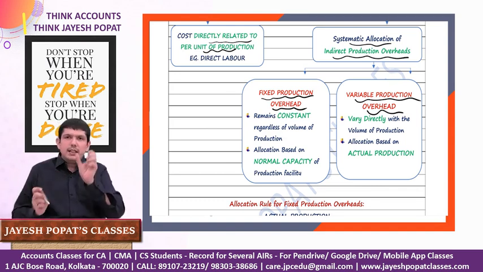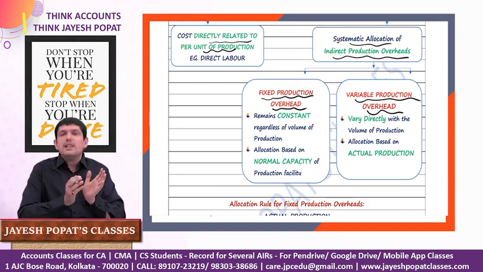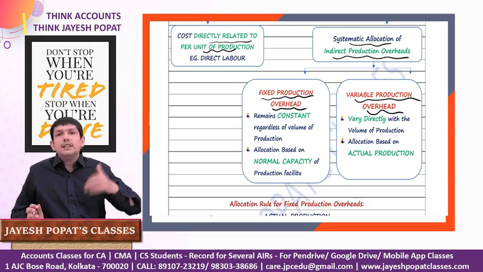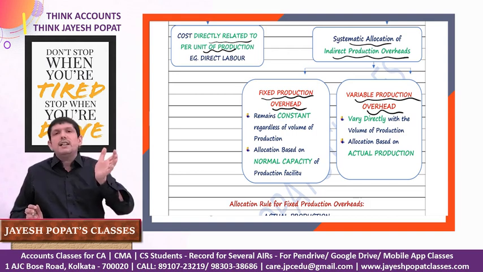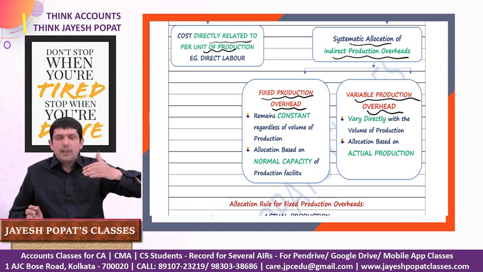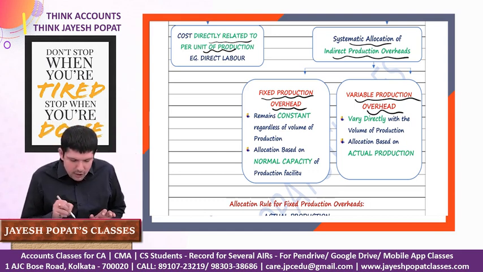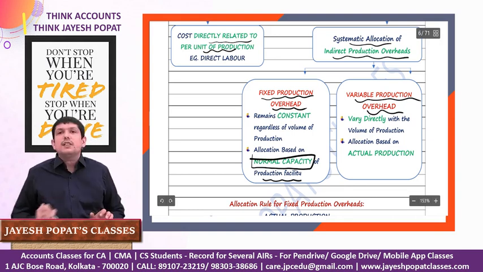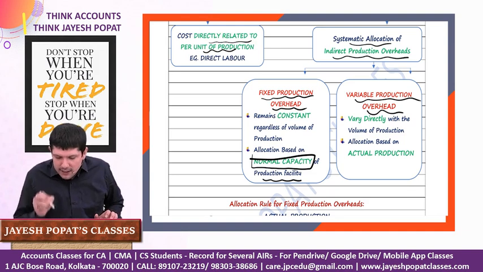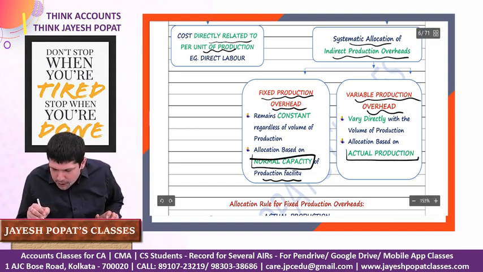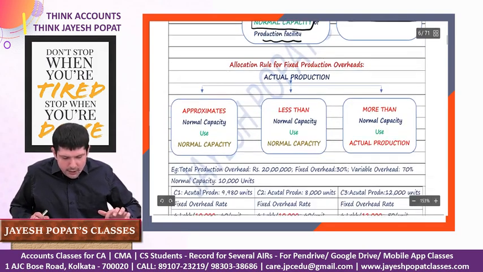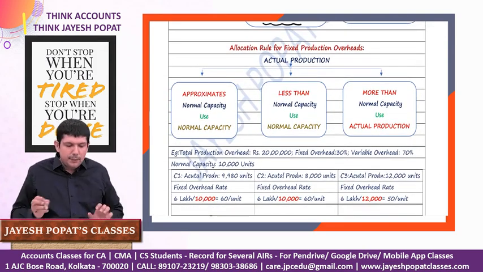Now, while calculating the per unit rate of fixed production overhead and variable production overhead, what is the denominator that we need to take for calculating the rate? Because we know that the rate is calculated as amount by unit of production. So the allocation of fixed production overhead should be based on the normal production capacity of the production facility, whereas in case of variable production overhead, the rate should be calculated based on the actual production. Let us have a look with the help of an example.